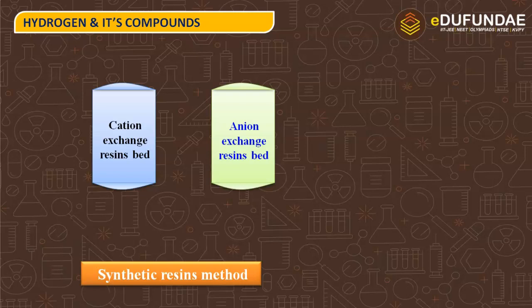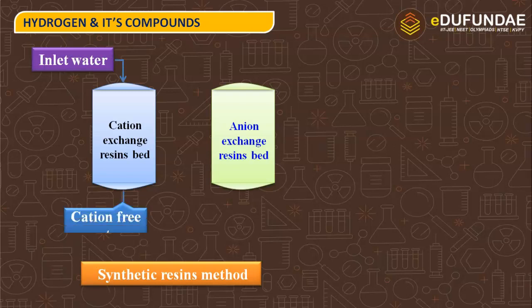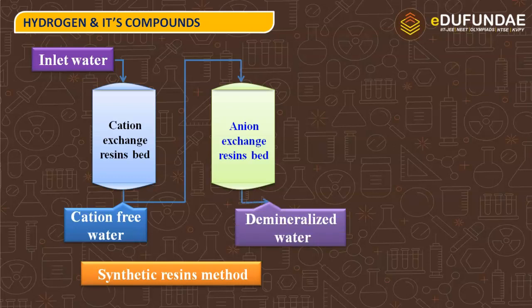This is the diagrammatical representation of the synthetic resin method. Inlet water will go into the cation exchange resin bed. Then what will happen? It will give cations-free water. Then it will again pass through the anion exchange resin bed, which will give demineralized water.